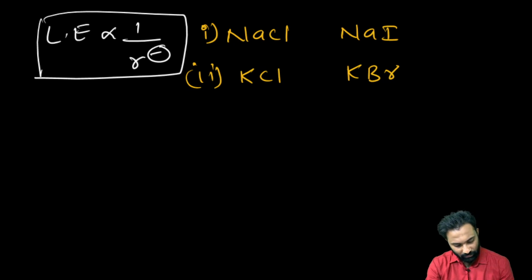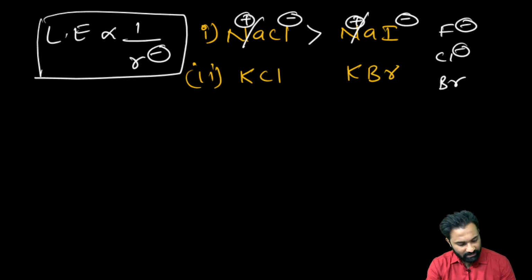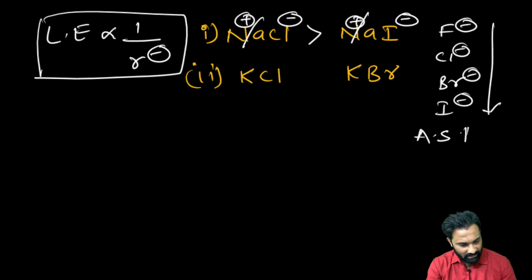Now, in the first one we have NaCl. Why? Here Na plus and Na plus are both the same. The leftover we have to cross check is Cl minus and I minus. We know F minus, Cl minus, Br minus and I minus. Down the group, atomic size increases. When the radius of the anion increases, lattice energy decreases.